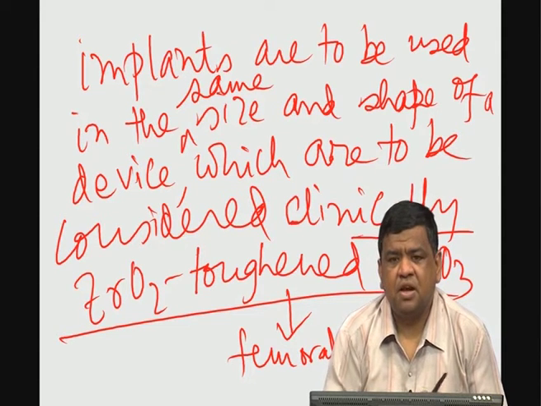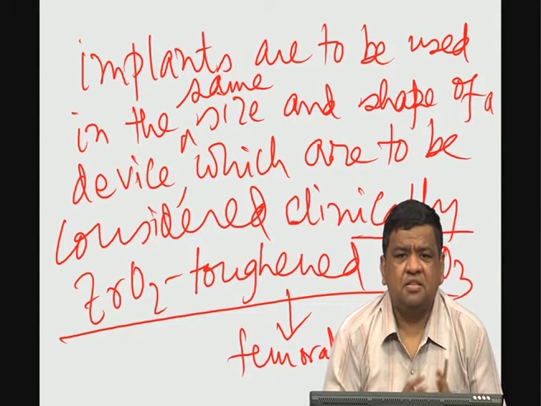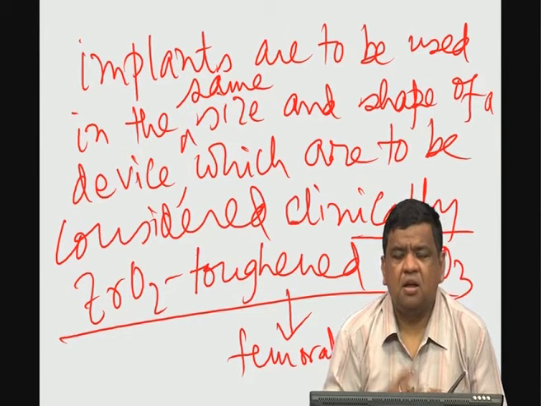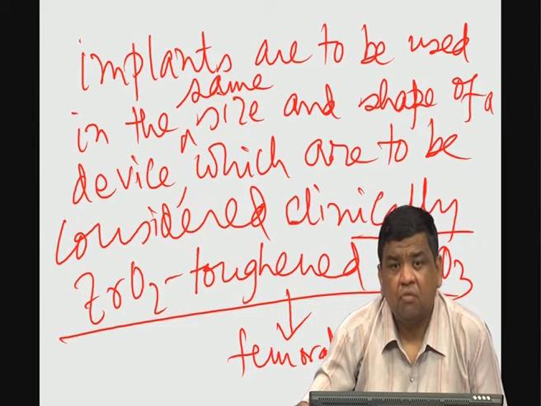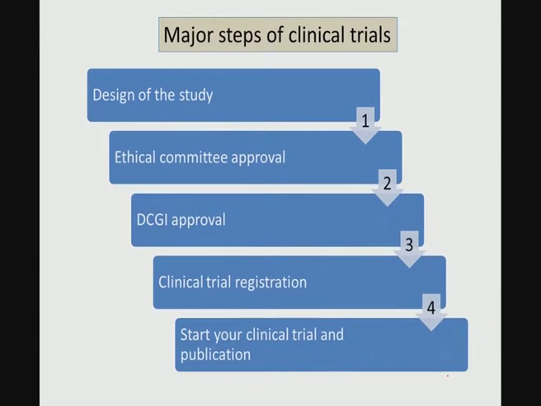So, clinical trials are very important, very critical and very sensitive. Therefore, all the serious approaches need to be taken as required for the final commercialization of the biomedical device. Essentially, clinical trials are scientific experiments involving human subjects to establish the efficacy of certain biomedical treatment using some drugs or some biomedical devices or implants.